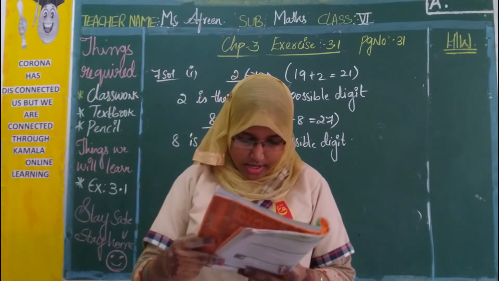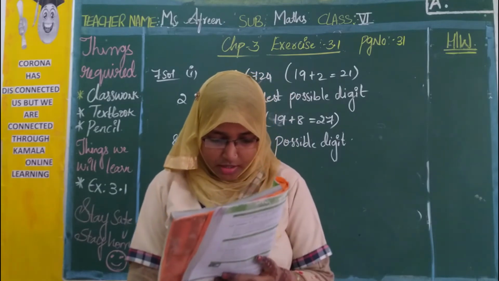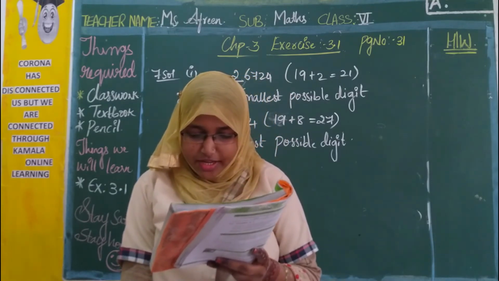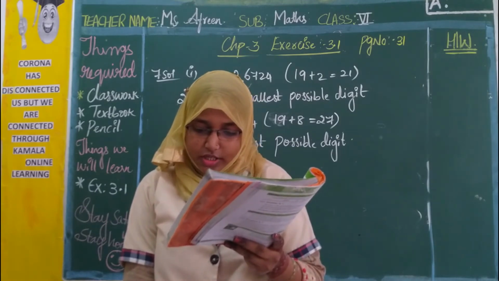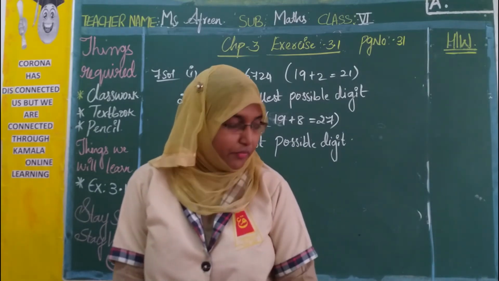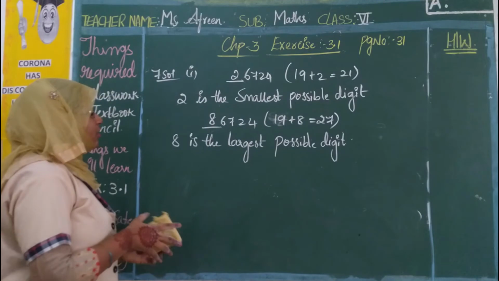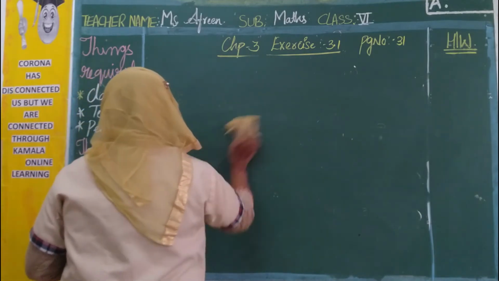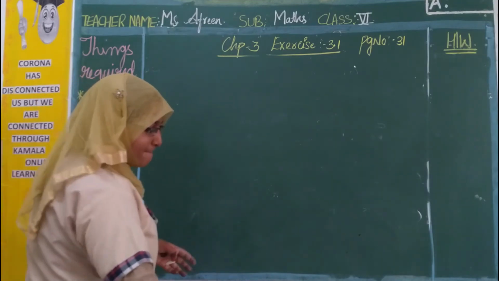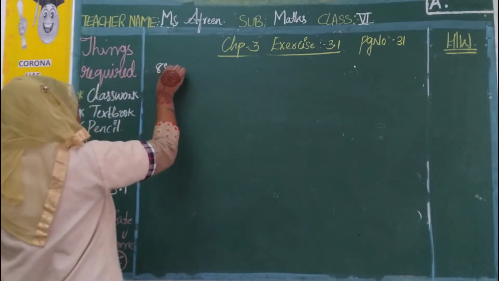Okay. And the last, the 8th one. Find the smallest number that must be added to 123 so that it becomes exactly divisible by 5. I hope you have written. Yes. Let's move on to the last. The 8th one you will do as your homework. The 9th one you will do as your homework.